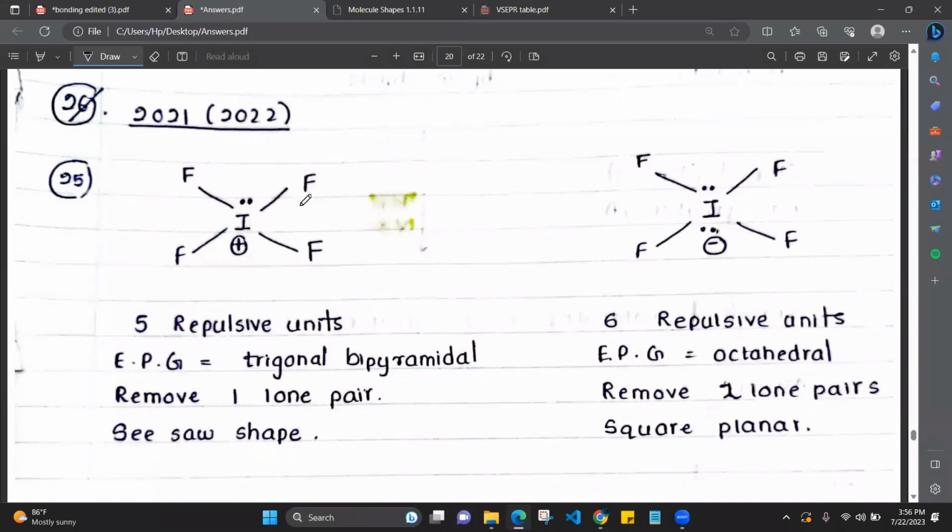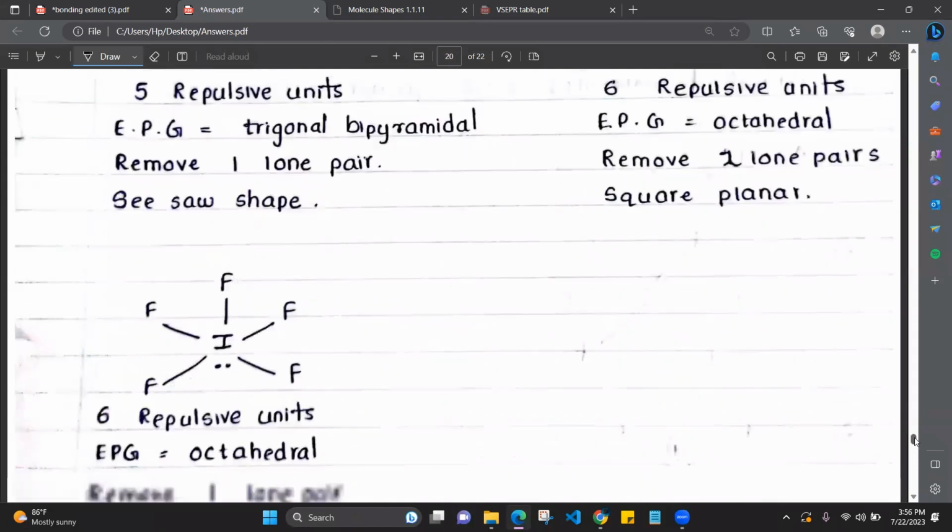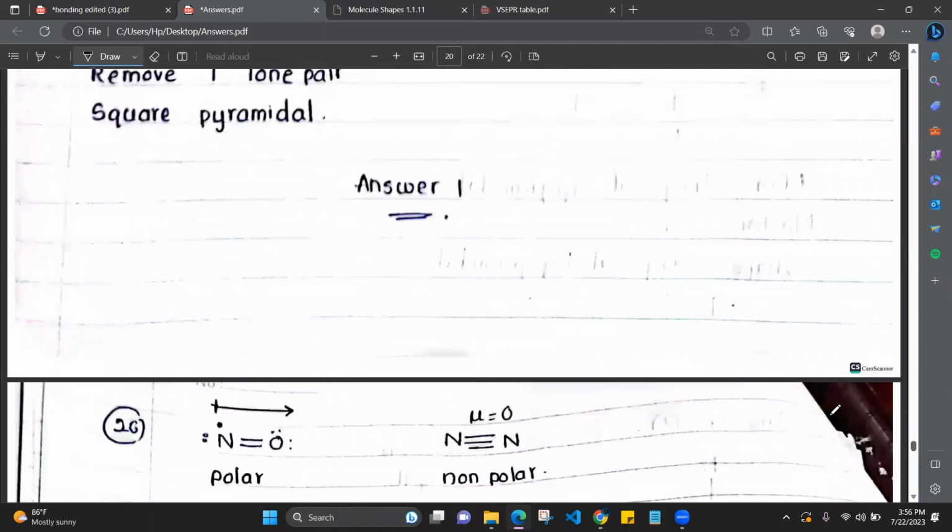Right, IF4 plus, just draw the Lewis structure. How many repulsive units? Find the electron pair geometry, trigonal bipyramidal. From that, remove 1 lone pair. Then seesaw shape. Like that, do the same for the other 2 as well. Then you will get the answer as answer number 1.